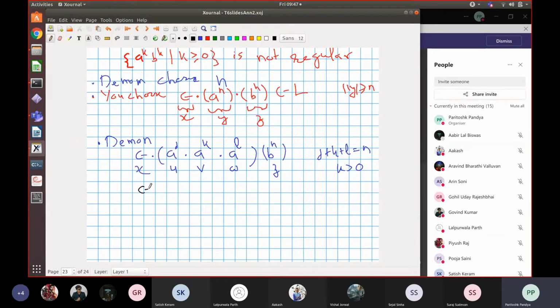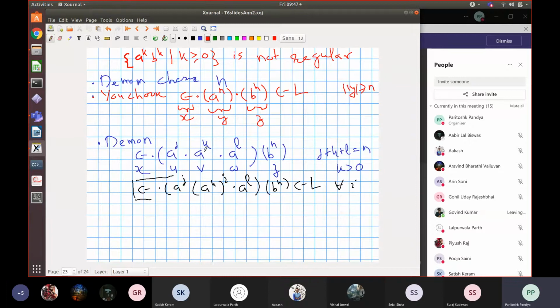The pumping lemma will say if the language was regular, and if indeed this v part was a pump, then a raised to j, then a raised to k repeated arbitrary number of times, i times, a raised to l, b raised to n will also belong to the language for all i, right? That was, if the language was regular, this property would have been true.